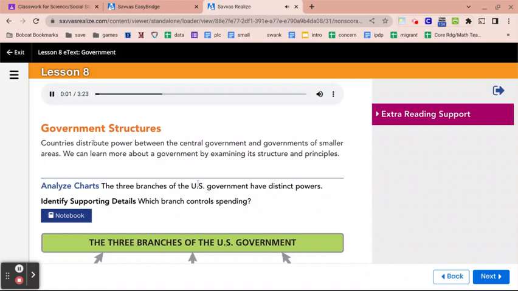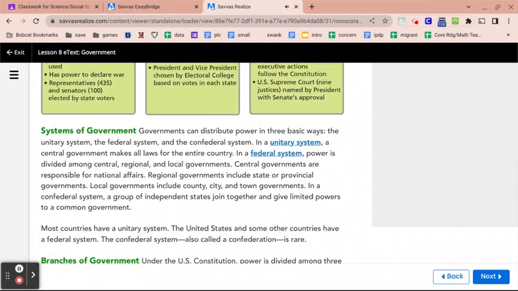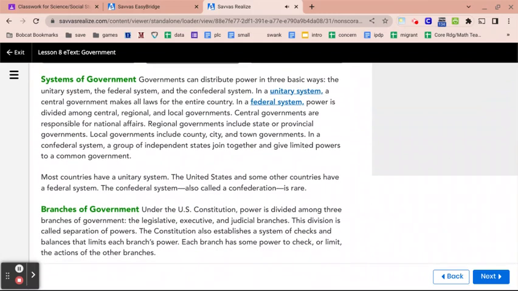Government structures. Countries distribute power between the central government and governments of smaller areas. We can learn more about a government by examining its structure and principles. Systems of government. Governments can distribute power in three basic ways: the unitary system, the federal system, and the confederal system. In a unitary system, a central government makes all laws for the entire country.